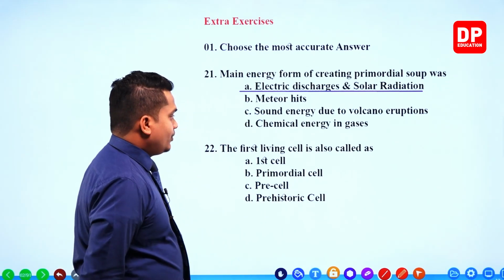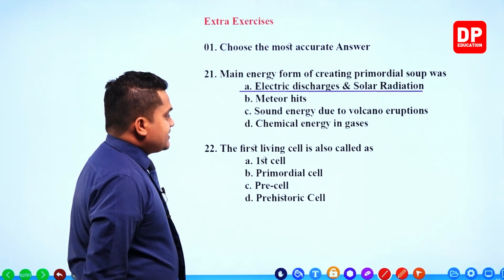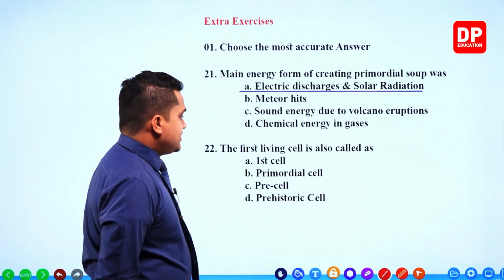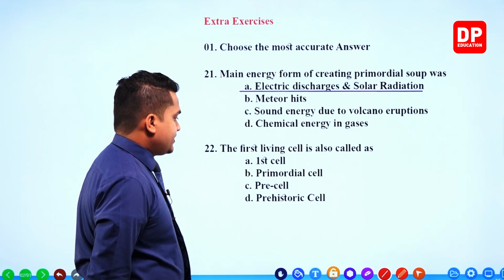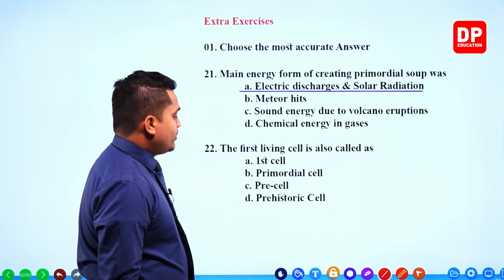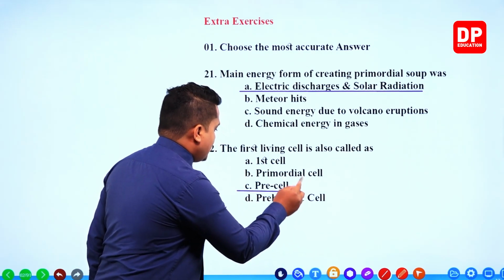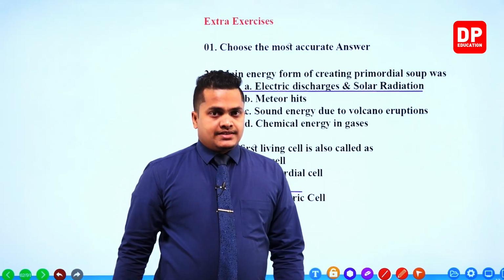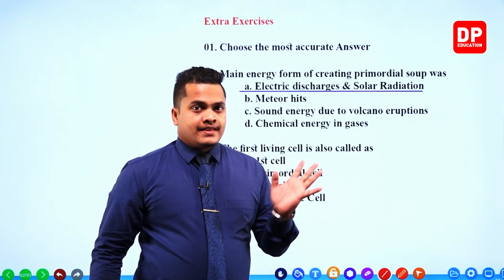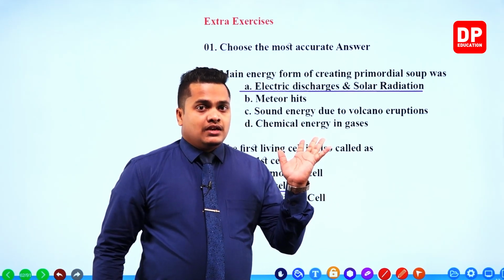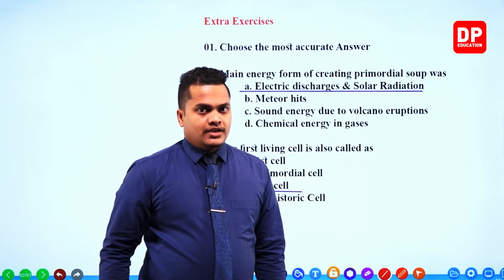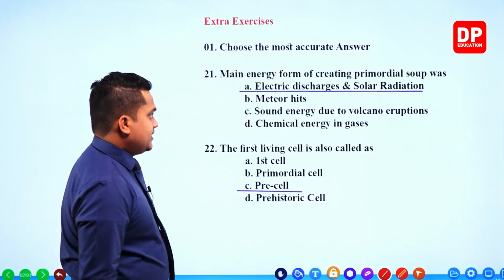Okay, right. The first living cell is also called the first cell, primordial cell, pre-cell, prehistoric cell. So the first living cell which was created within the primordial soup was referred to as the pre-cell, my dear children. We discussed that the pre-cell was a heterotrophic cell, it was anaerobic, and it was a bacterial cell.